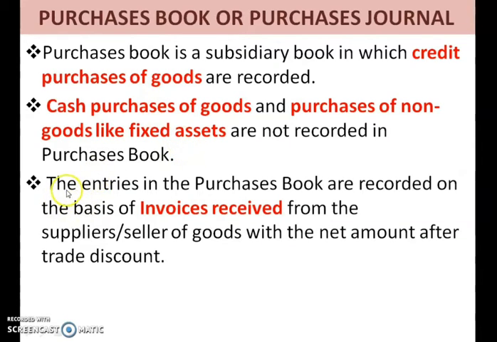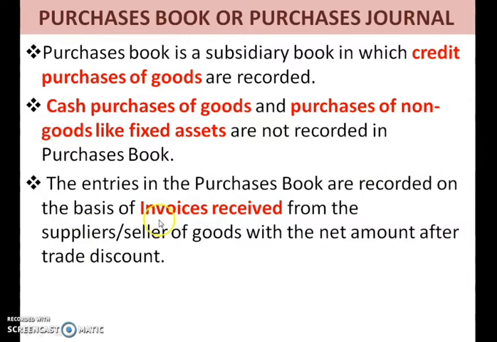Now, next point, the entries in the purchase book are recorded on the basis of invoice received from the supplier or seller of the goods with the net amount after trade discount. So, when we purchase any goods from the seller or the supplier, he will issue the invoice.